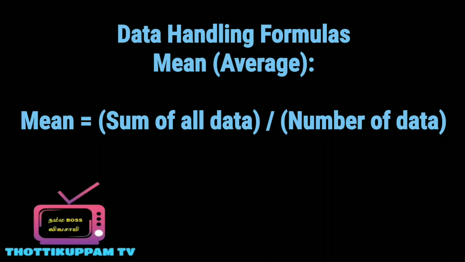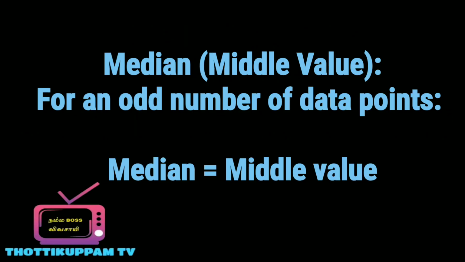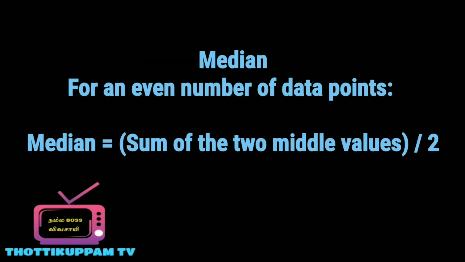Data handling formulas. Mean, average. Mean is equal to the sum of all values upon the number of values. Median, middle value. For an odd number of data points, median is equal to the middle value. For an even number of data points, median is equal to the sum of the two middle values upon 2.